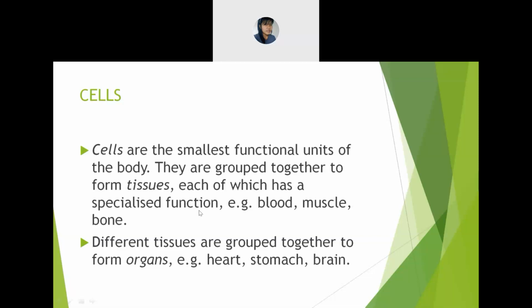And again the different tissues are grouped together. Again what happens, the tissues are grouped together to form what? To form organs, right? Such as visceral organs. Say, for example, your heart, that is in the cardiovascular system, your stomach, which lies under the gastrointestinal tract, or else the digestive system. All right. Then a brain.